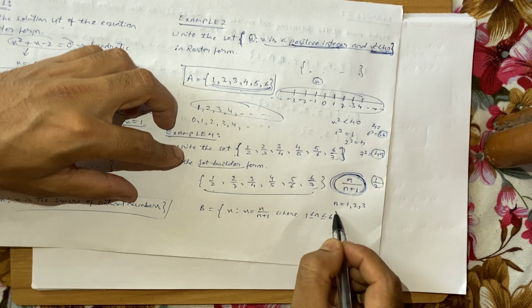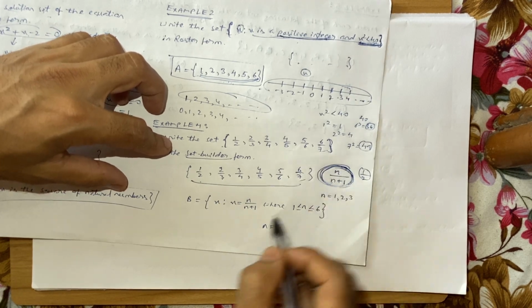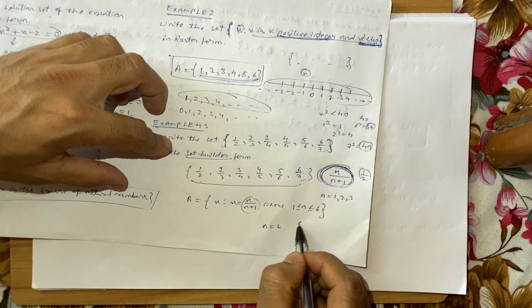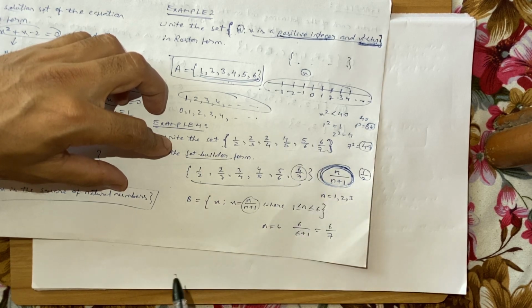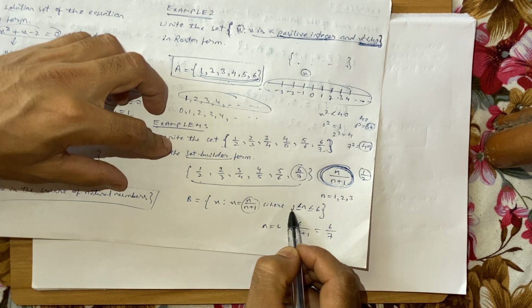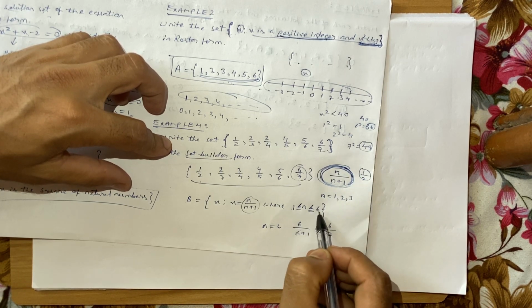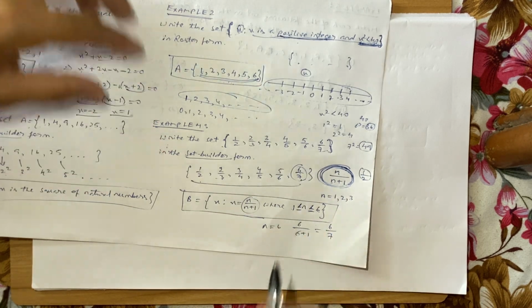Between 1 and 6. Because when n is equal to 6, this expression becomes 6 by 6 plus 1, which is equal to 6 by 7, the last term. So n starts from 1, so I've written less than or equal to, so 1 is included, and n ends at 6. This is how you write a set in the set builder form. I've tried to find the common nature.